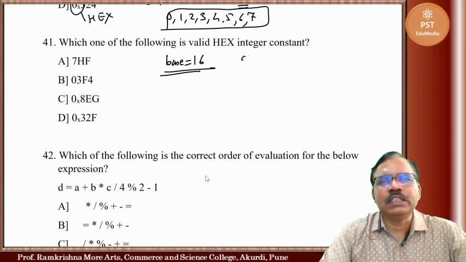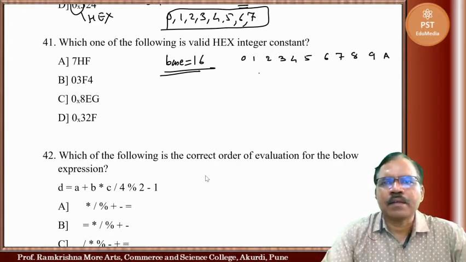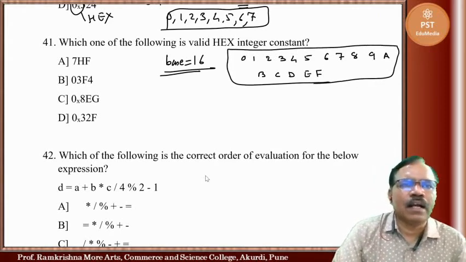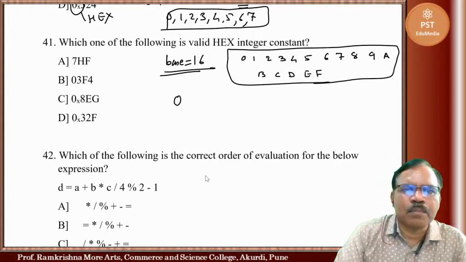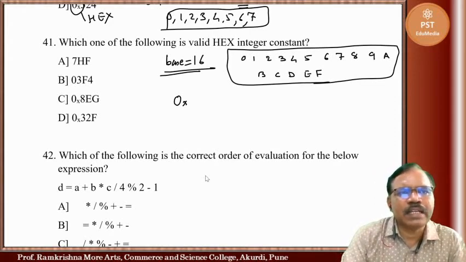Means here 0, 1, 2, 3, 4, 5, 6, 7, 8, 9. Then A, B, C, D, E, F. These are used. And in C programming number starts with 0x. So see here 7HF. So it is not valid one because it does not start with 0x.